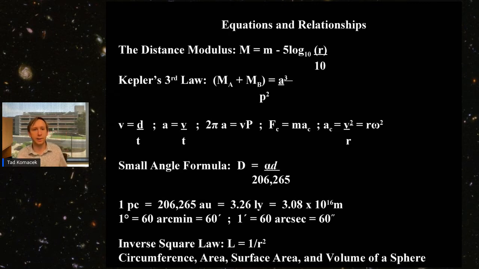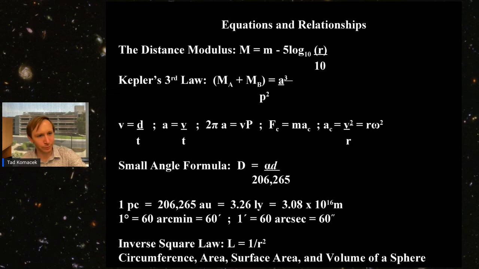The first key one is the distance modulus. This is the way to relate the intrinsic brightness of an object, which is the big M, and the apparent brightness, which is the little m in this equation, and the distance of the object, which is r. And the tricky thing about the distance modulus is this includes a logarithm. And the reason why is because the astronomical magnitude system is a logarithmic system, where basically instead of being log base 10, it's effectively log base 2.5. And so this is effectively translating the astronomer's magnitude system into an easier to use logarithm base 10 system.